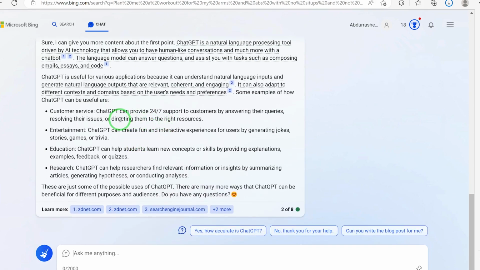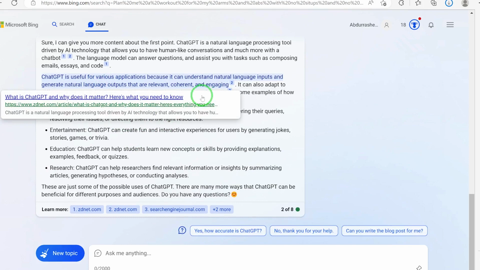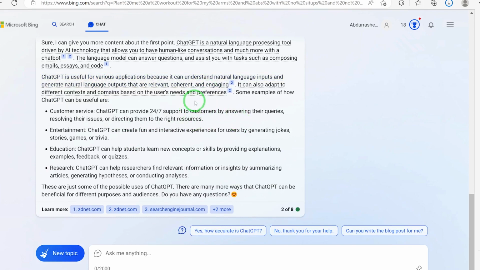Okay, so you can see ChatGPT is useful for various applications because it can understand natural language inputs and generate natural language outputs that are relevant, coherent, and engaging. So you can see it has given you some ways ChatGPT can be useful. Some examples of how ChatGPT can be useful are customer service, entertainment, education, and research. You can ask it to give you more details also. This is the first part.